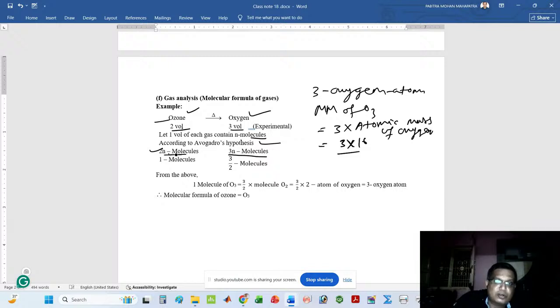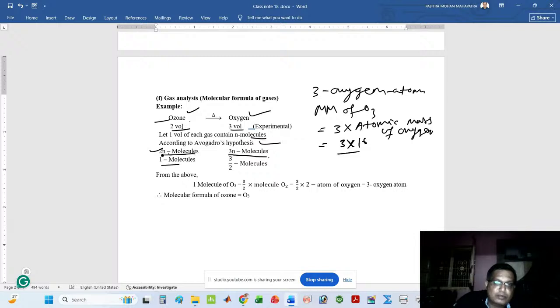That means 2n molecules of ozone, when heated, give 3n molecules of oxygen. Now I want to find what amount of oxygen is formed from one molecule of ozone.